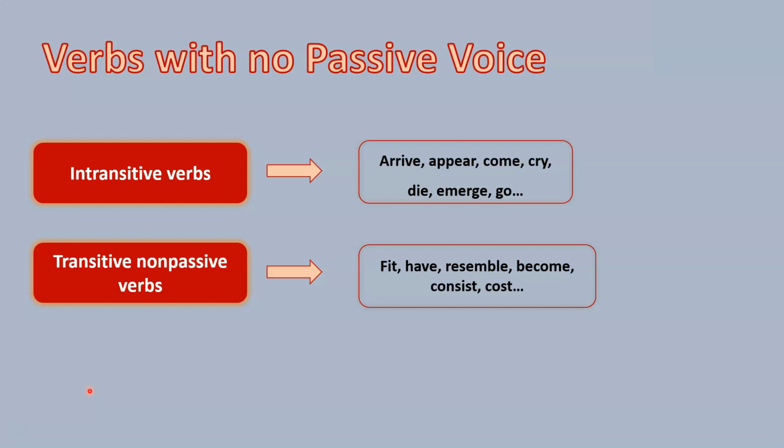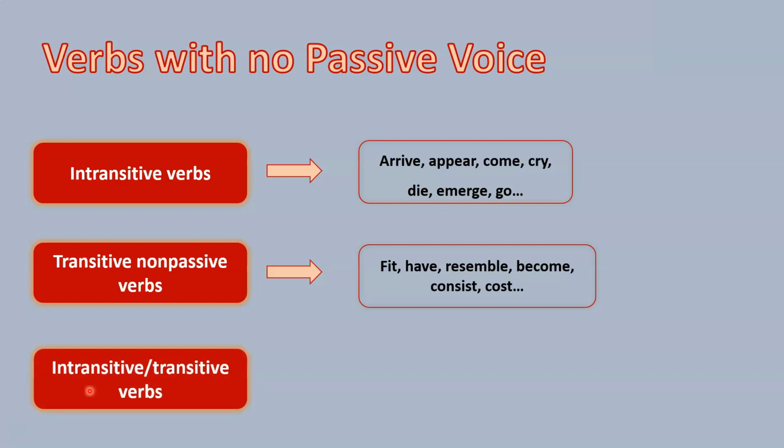So we have intransitive verbs that don't take objects, so we cannot transform them. We have some transitive verbs that, even though they take objects, we don't transform. There are very few verbs that comply with this second category. And we have the case of intransitive verbs and transitive verbs. What I mean to say is this. Some intransitive verbs can behave as transitive verbs, okay? So, depending on the meaning of the verb, sometimes they behave as transitive verbs, sometimes as intransitive verbs.